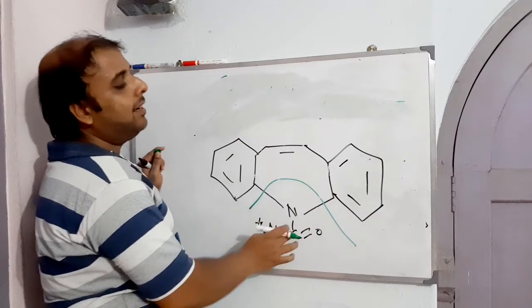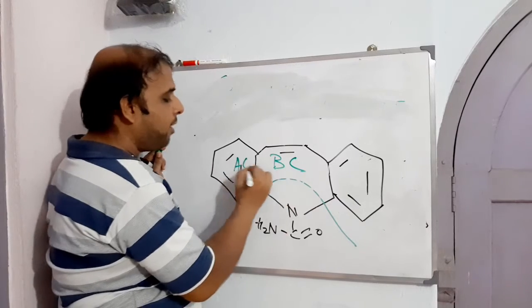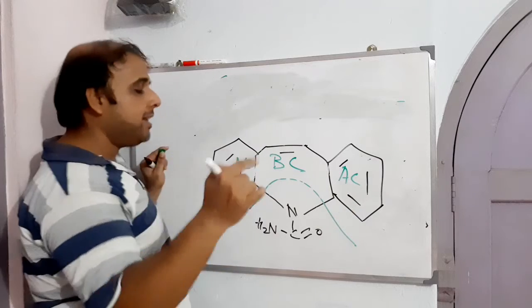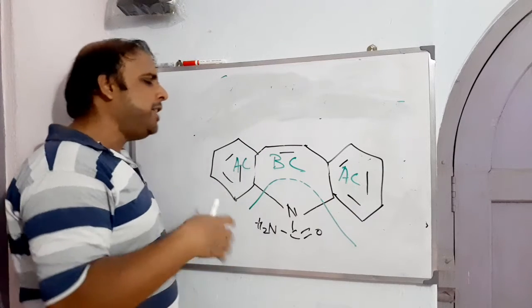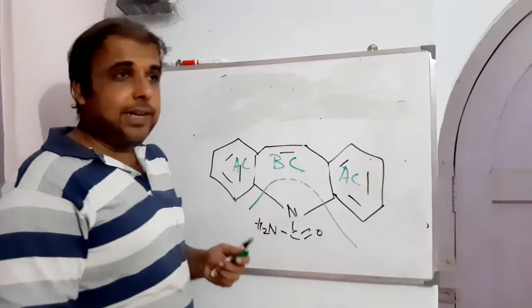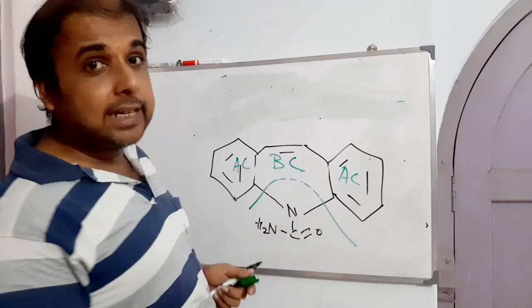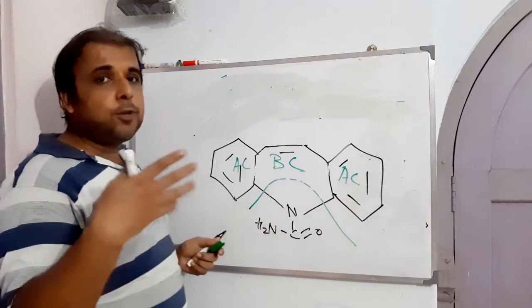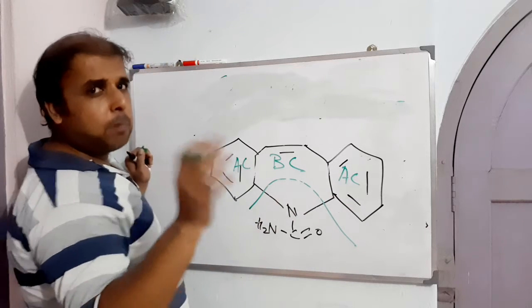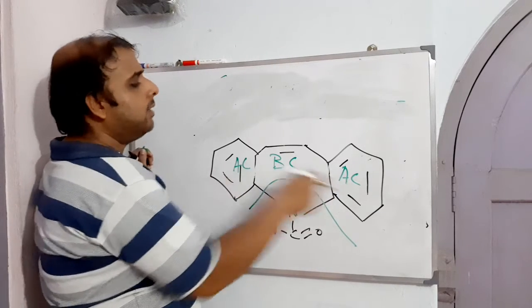So this is found to be the base component, and these two are found to be attached components, right? So it is the attached component that has to be prefixed. I had already made a video on this, but the nomenclature of fused systems I have not made yet. I am trying to make it. But several videos are there on YouTube, right? Go through them. And several books are there. I recommend you consult those books to get to know about fused systems and deal with the problems of these fused entities, right? So that means the attached component needs to be prefixed.